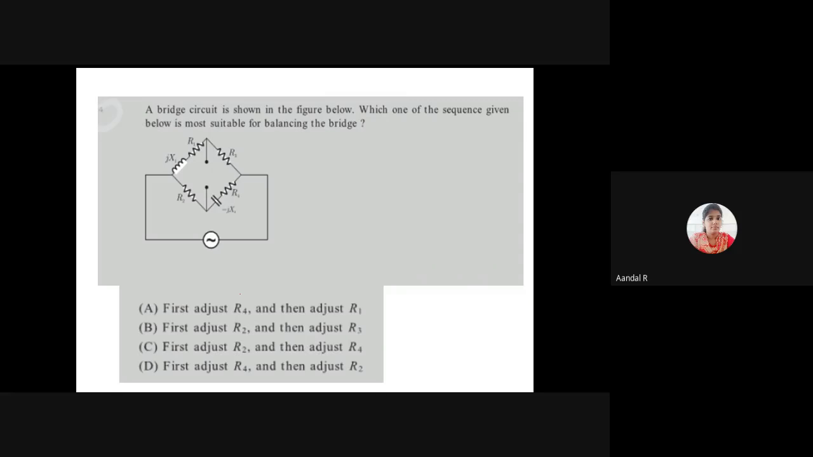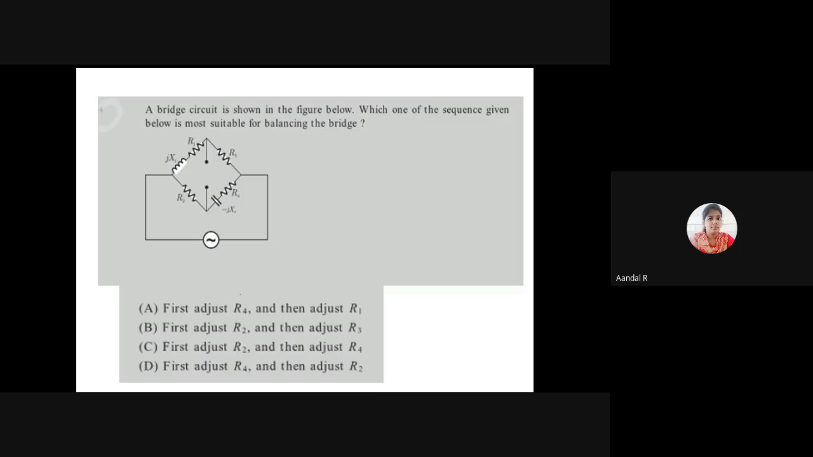The next question is: a bridge circuit is shown in the figure below. Which one of the sequences given below is most suitable for balancing the bridge condition?